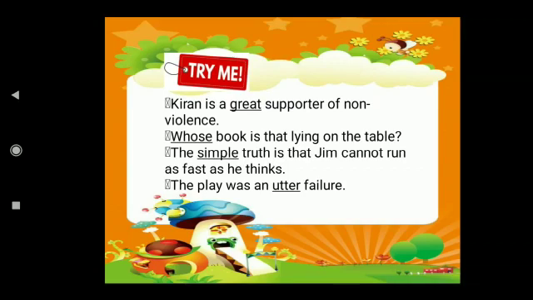Whose book is that lying on the table? The simple truth is that Jim cannot run as fast as he thinks. The play was an utter failure. Just think whether it's an emphasizing adjective or an interrogative adjective. Only from these two I have given. Just try this. Okay, now do you understand? Qualitative, quantitative, demonstrative, interrogative, emphasizing adjectives. Okay, thank you.